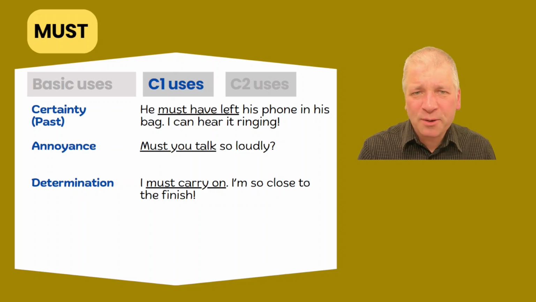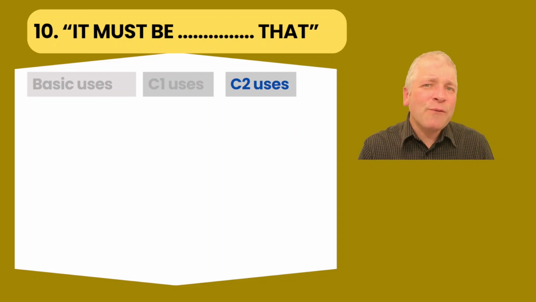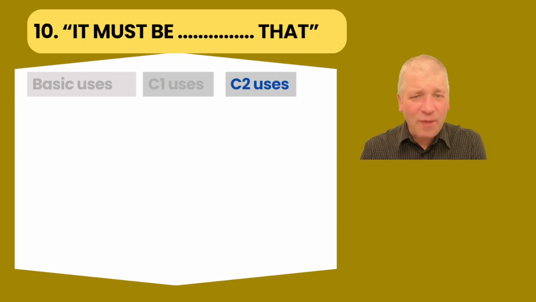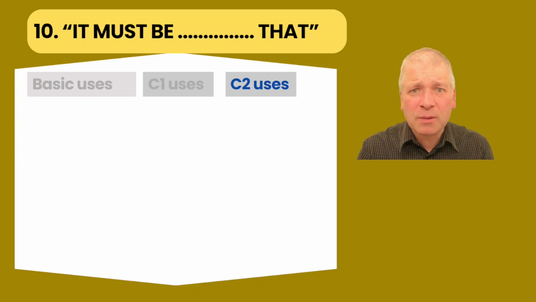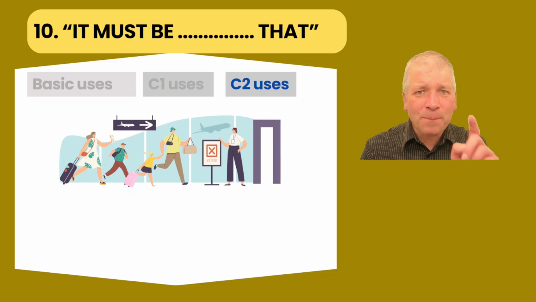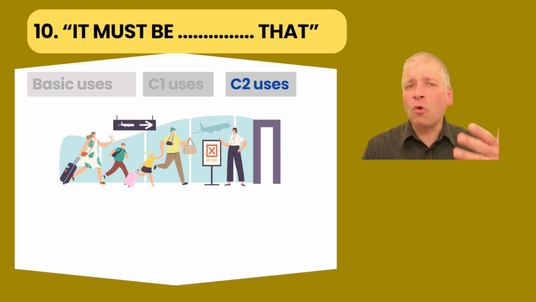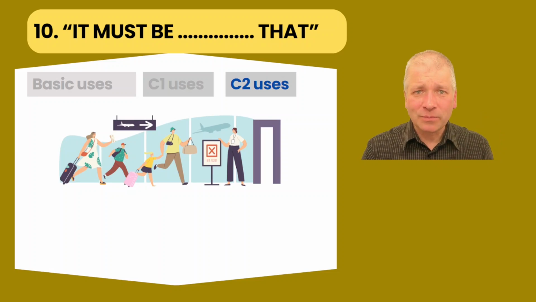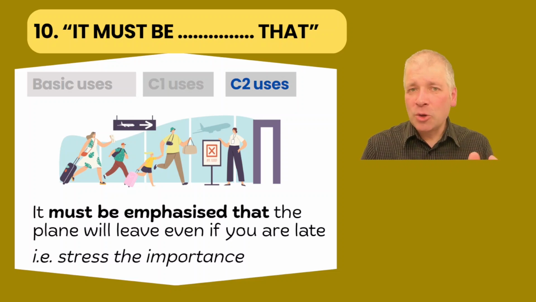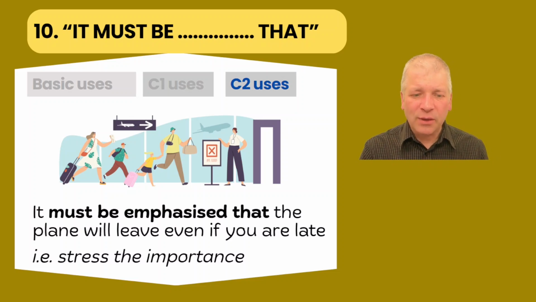What about the most advanced uses then? Well, we have phrases such as it must be, and then a word in the middle, and then that. Let's explore this a bit more. Have you ever been late for a bus or a train or a plane? Will the bus, train or plane wait for you if you're late? Usually, no. You might see a notice like this. It must be emphasised that the plane will leave even if you are late.